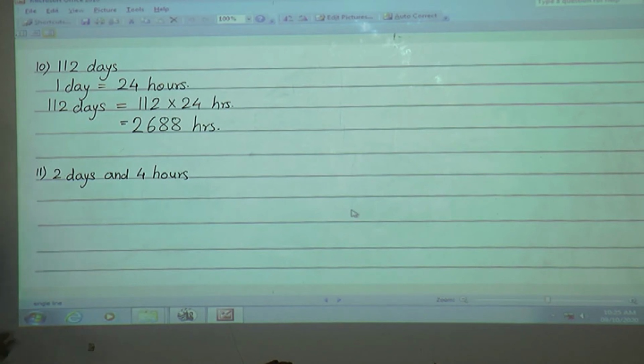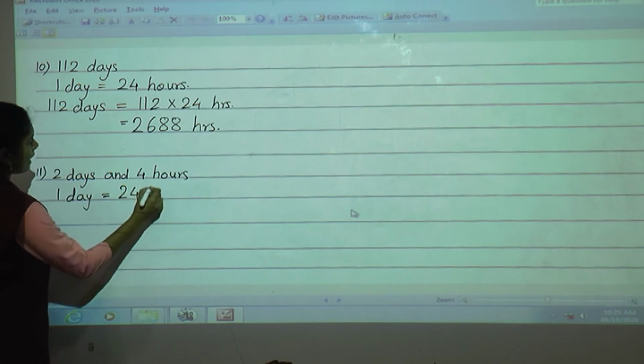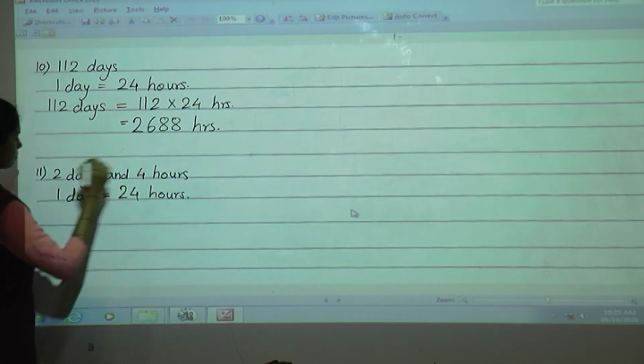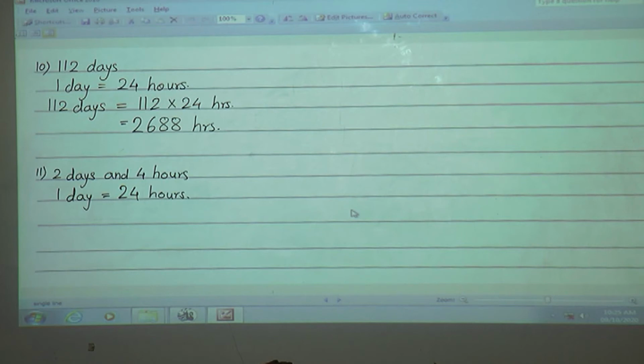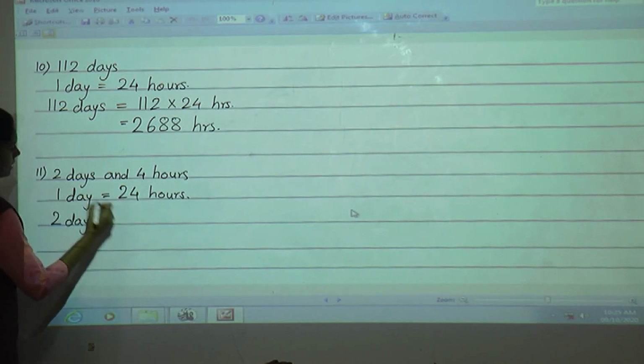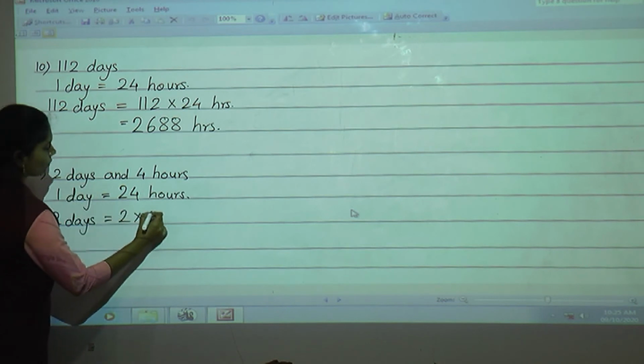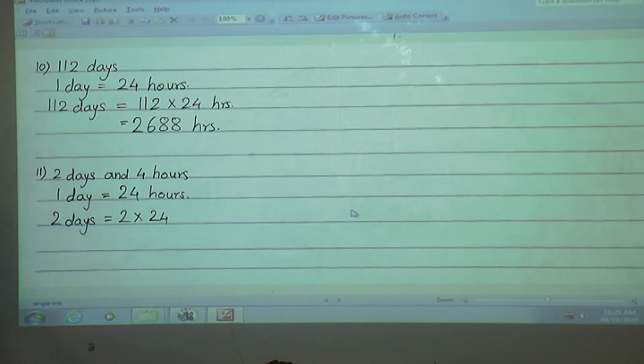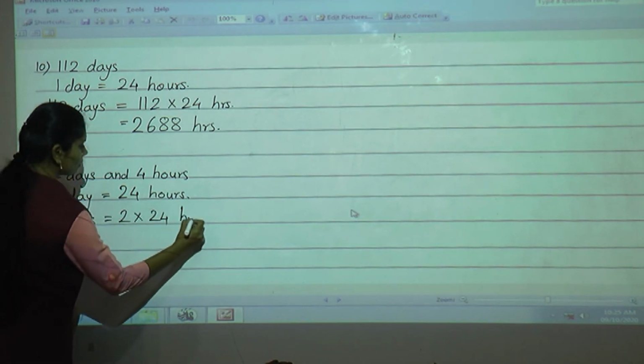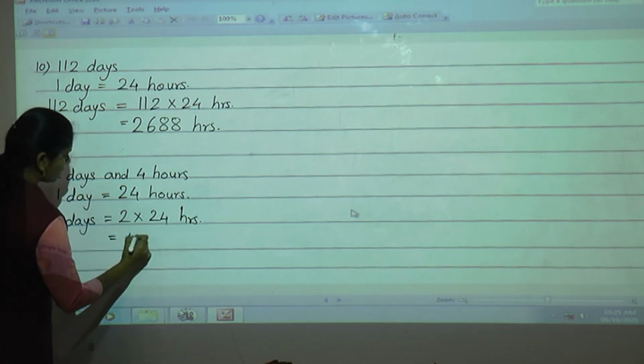Now here we have to convert this 2 days and 4 hours into hours. So what is the first step? First we will write 1 day is equal to, 1 day is equal to how many hours? Yes, 24 hours. If 1 day is equal to 24 hours, then 2 days is equal to what? 2 days is equal to 2 into 24, or 24 into 2. Yes, 2 into 24 is equal to 48 hours.